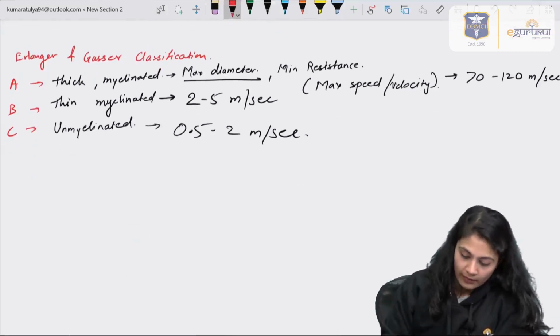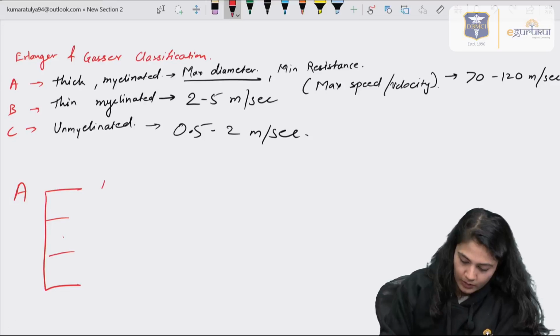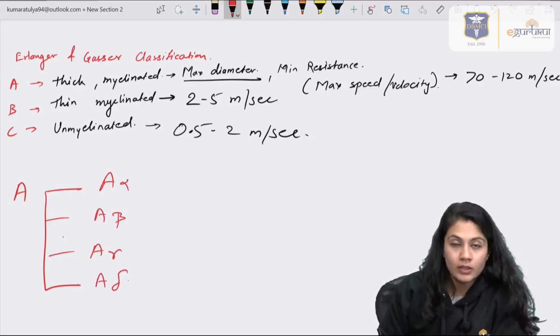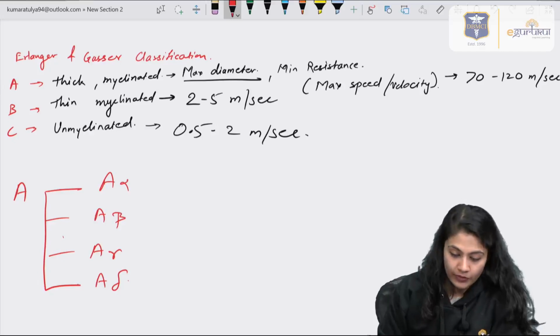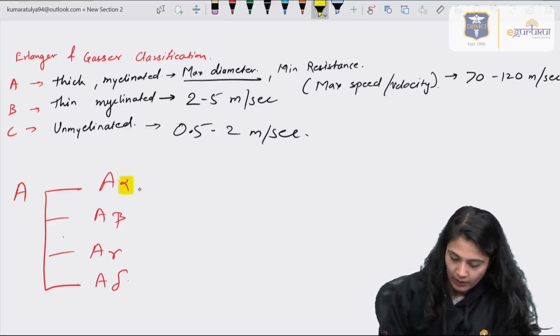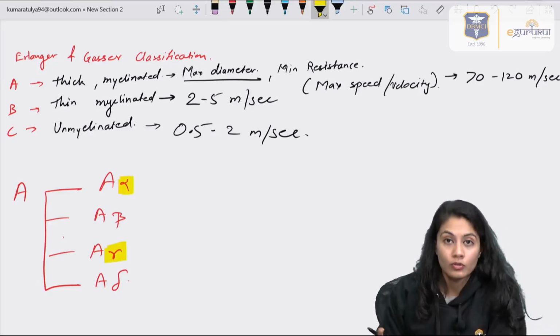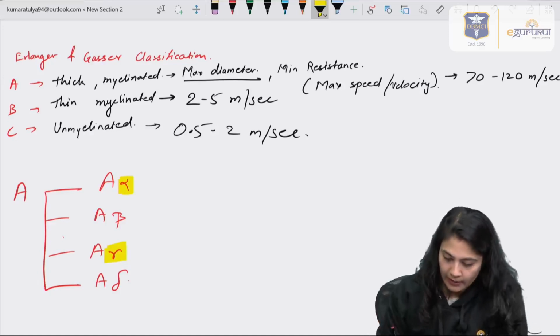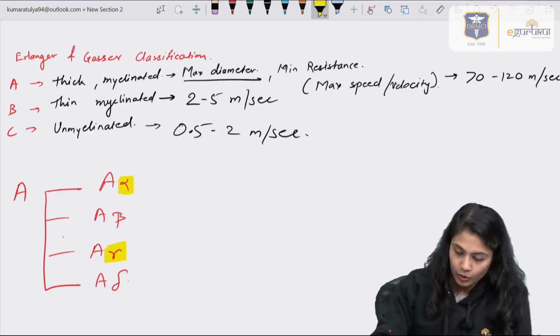Now, A fibers are also subdivided into 4 types, that is A alpha, A beta, A gamma and A delta, and they do have different functions. We're not going into the functions, but we should know that the A alpha and gamma are motor neurons, and the beta and delta are sensory neurons.